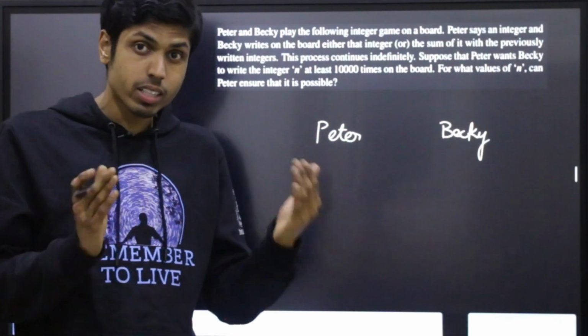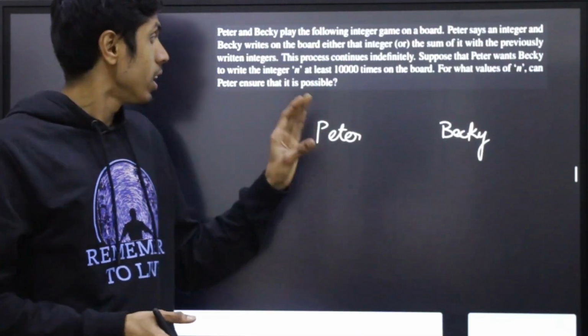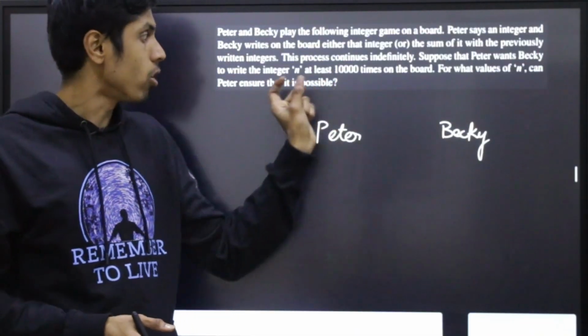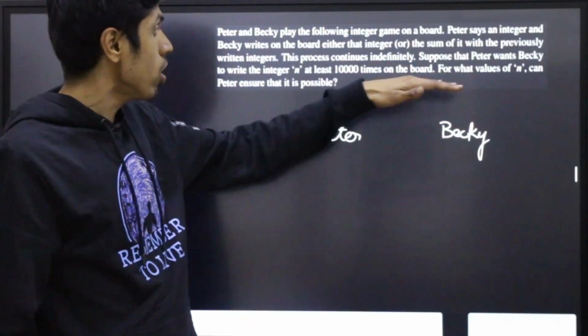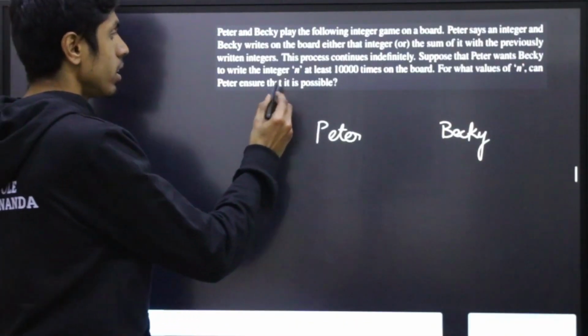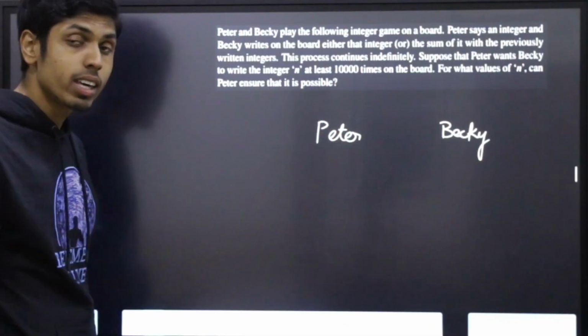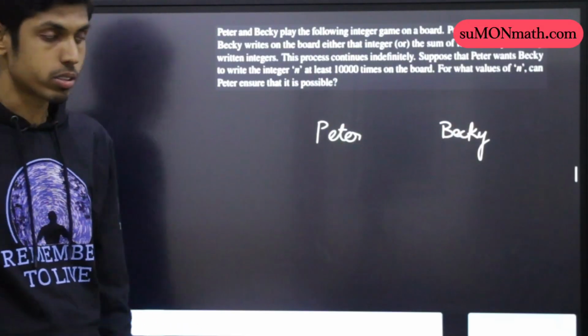But can Peter still ensure that a particular number n is written at least 10,000 times on the board by Becky? And in fact, find all such possible values for n that can be written 10,000 times by Becky guaranteedly. So that means Becky should not be able to escape from the process.